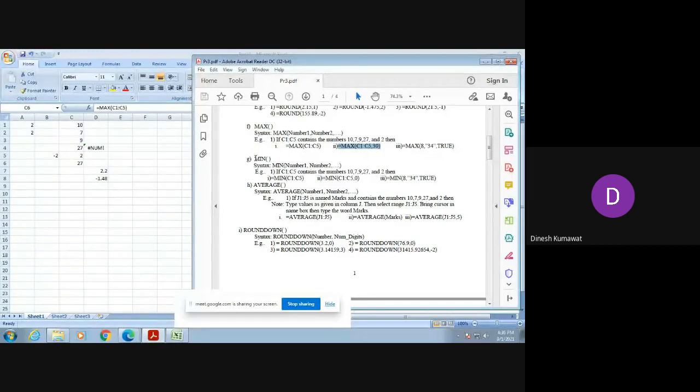Then secondly, we have the MIN function. Now the MIN function returns the minimum value. Again, we need to enter the same values in cells C1 to C5, and we need to perform the following 3 queries. Our first query is minimum of C1 to C5. Can you guess what is the minimum of C1 to C5? Among all these 5 numbers, 2 is the minimum one.